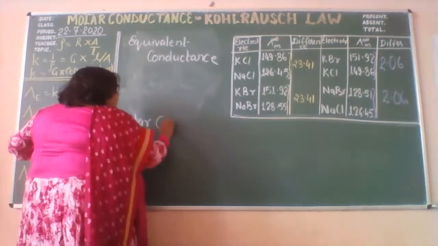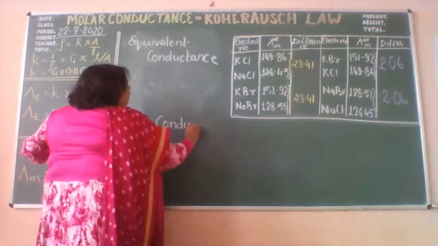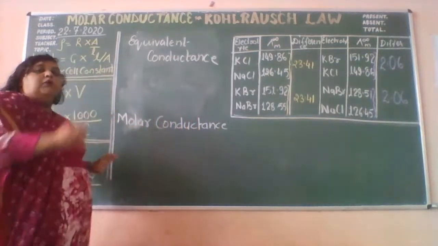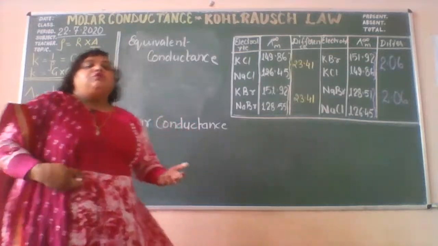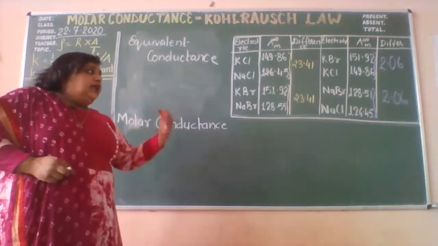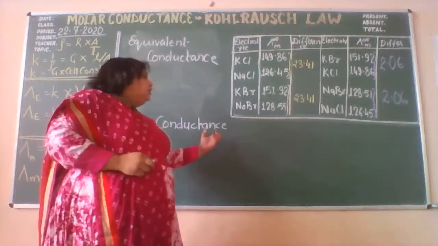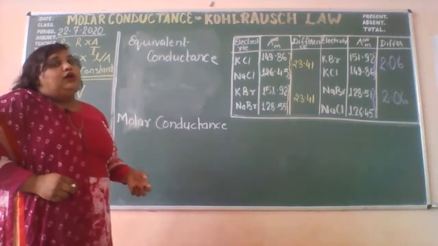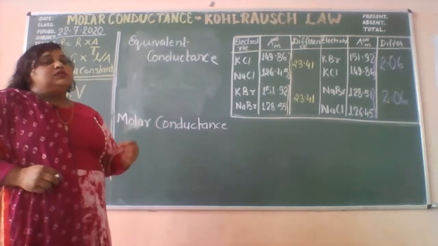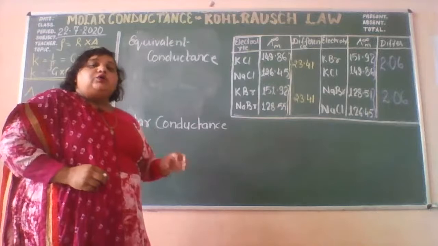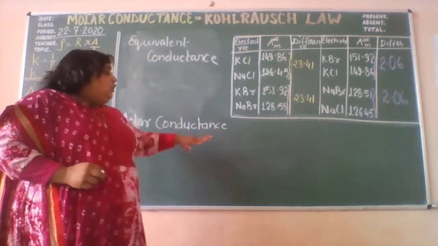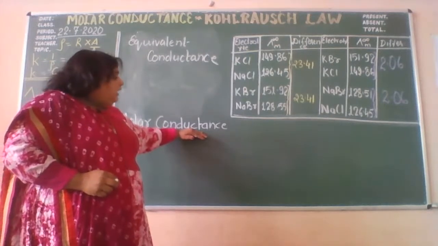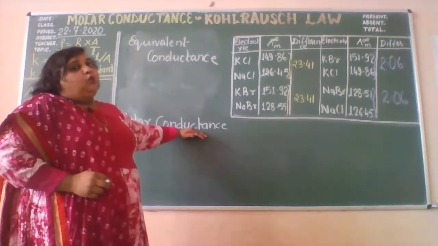Molar conductance, that means the conductivity of one mole. If I have dissolved 1 mole of the solute, 1 mole of the electrolyte in any solution, whatever the conductance you will observe, that will be defined as the molar conductance. But my dear students, one thing I just want to point out here, don't take it that always and always the molarity of this solution will be 1.